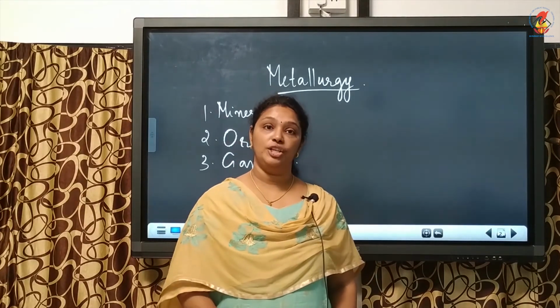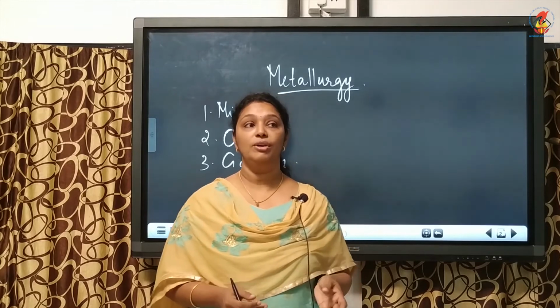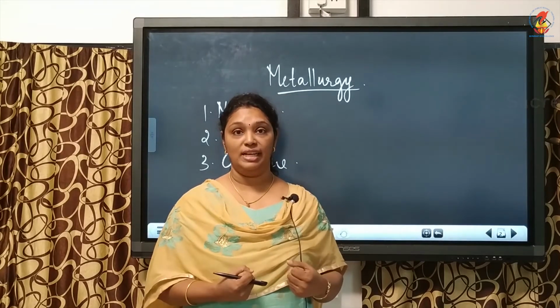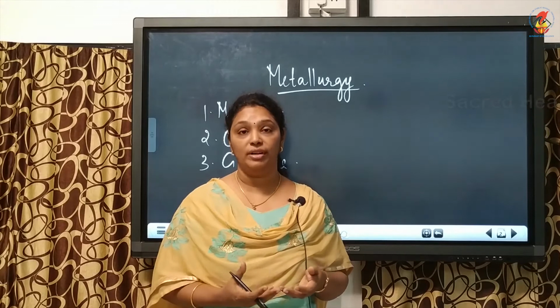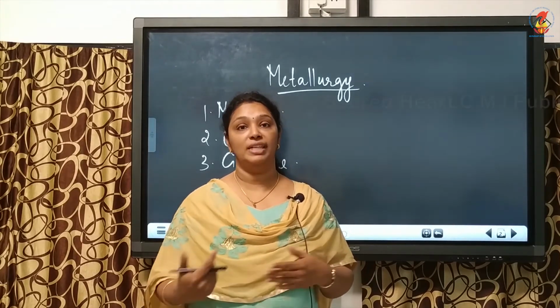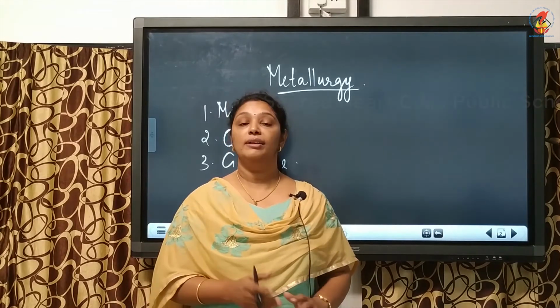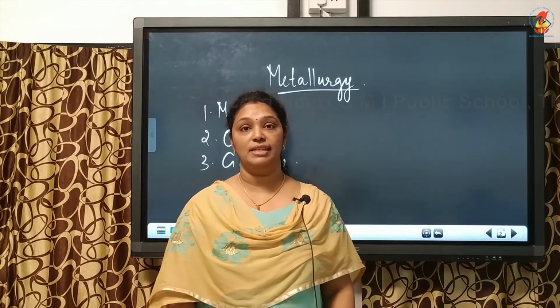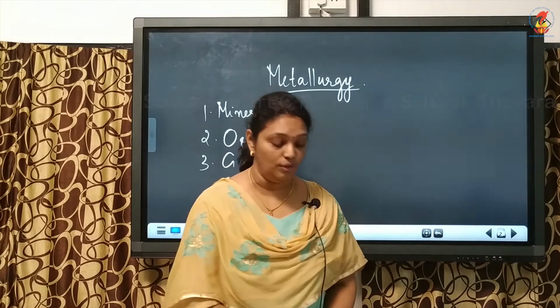First is crushing and grinding of the ore. So once we get the ore of the metal, we crush and powder it. Always the ore is taken in powder form for the further metallurgical process. Now the second metallurgical process is concentration of the ore.